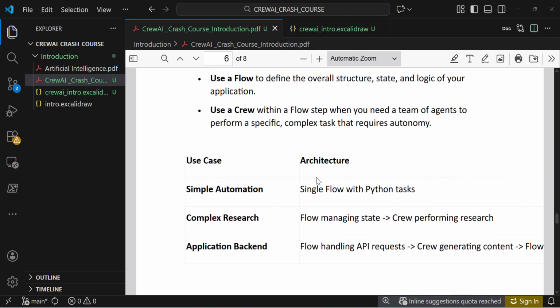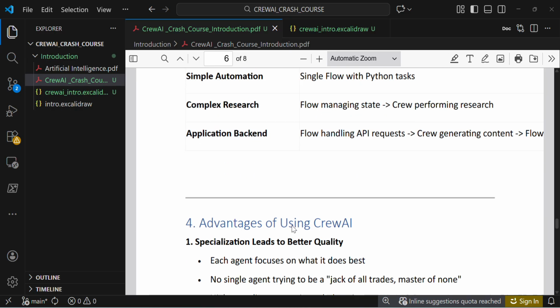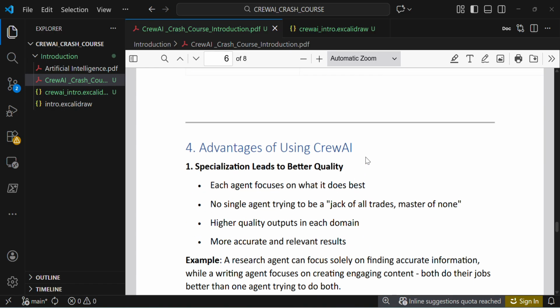Use case, simple automation: if you want to create a simple workflow like a chatbot, you can use a single flow only. If you want complex research or complex applications, you need to use both crews and flows, with the flow managing a set of crews performing tasks. Okay, advantages of using CrewAI.